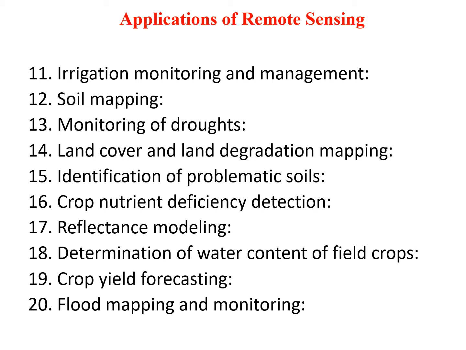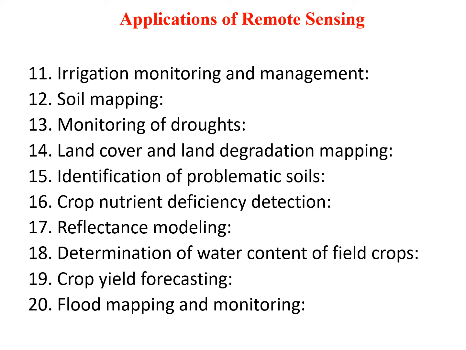Land cover and land degradation mapping. Remote sensing has been used by experts to map out the land cover of a given area. Experts can now tell what areas of the land have been degraded and which areas are still intact. This also helps them in implementing measures to curb land degradation.